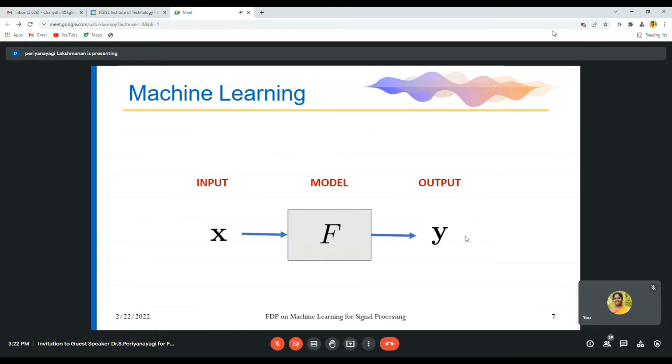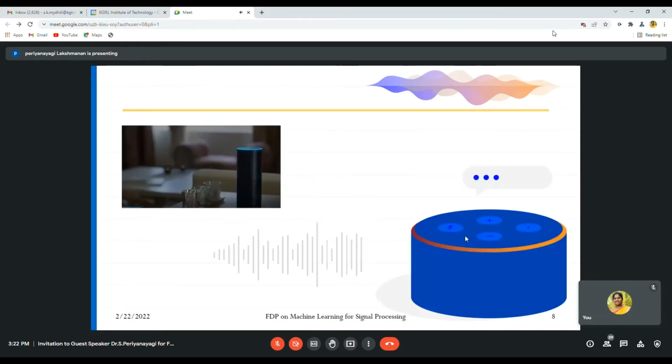You can take 10 to 100 pens as input to train your model. And if you give any pen as an input, automatically it should say it is a pen, and it should not say it is a rubber eraser. That is the difference between training data and testing data.